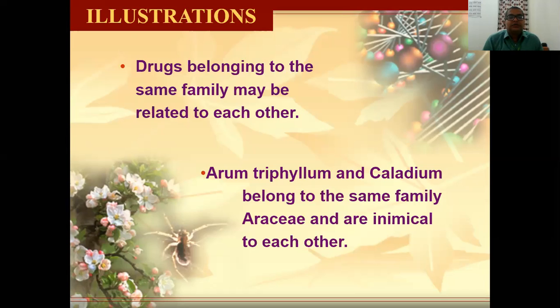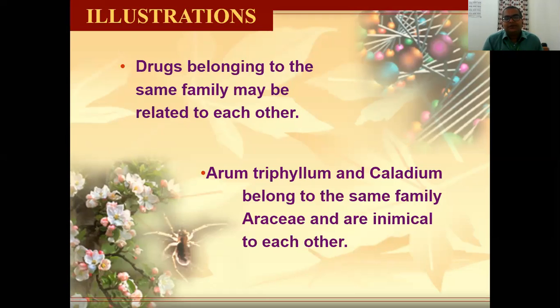Then drugs belonging to the same family may be related to each other, but it is not necessary. Suppose drugs are of the same kingdom, same plant family, then it may happen that their action is matching, so sometimes it is useful.